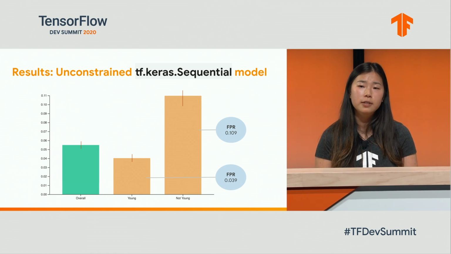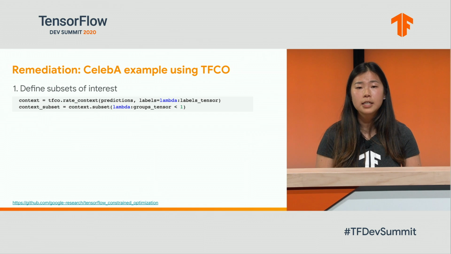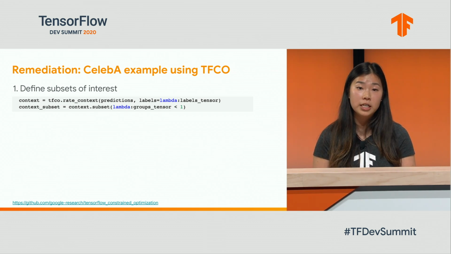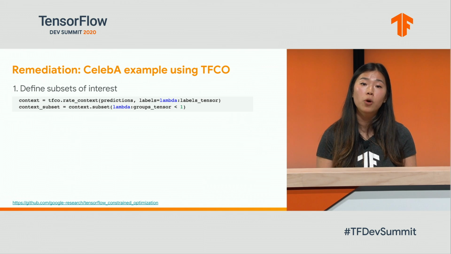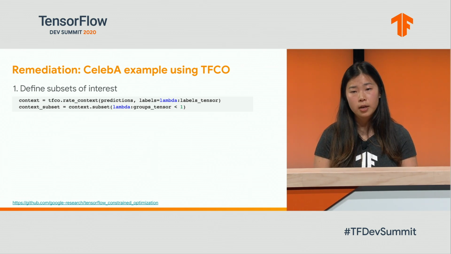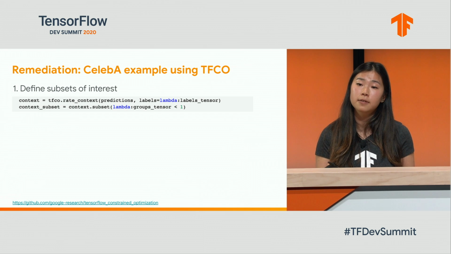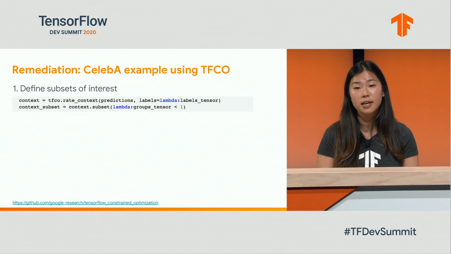Can we do something about this? TensorFlow Constrained Optimization is a technique released by the Glassbox research team here at Google. And here we incorporate it into our case study. TF Constrained Optimization works by first defining the subsets of interest. For example, here we look at the not young group represented by groups tensor less than 1.